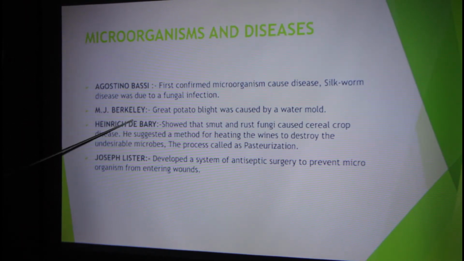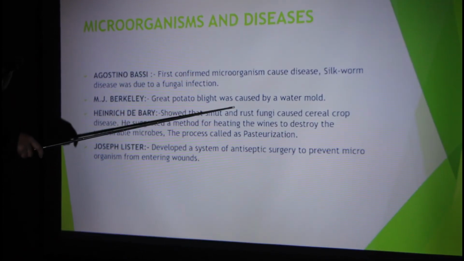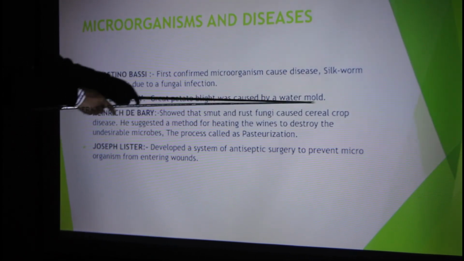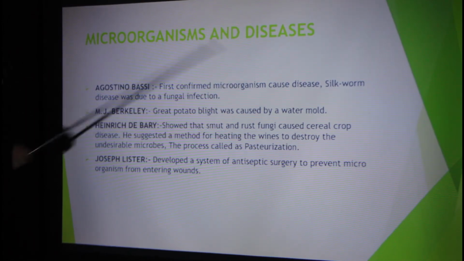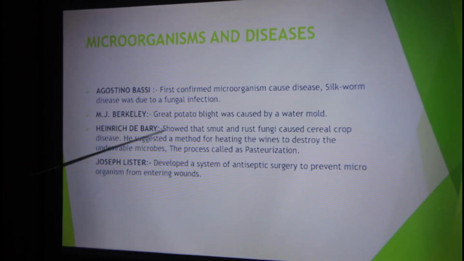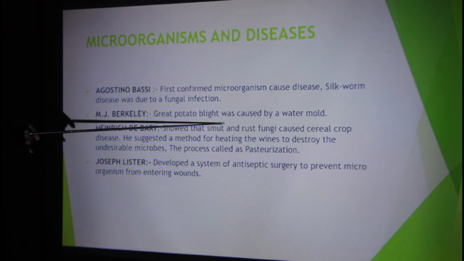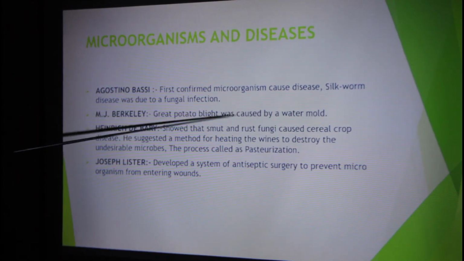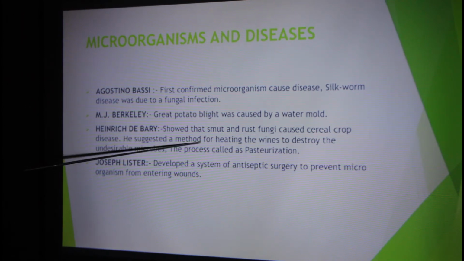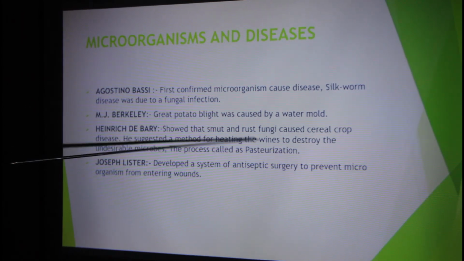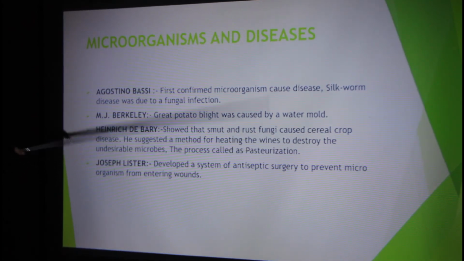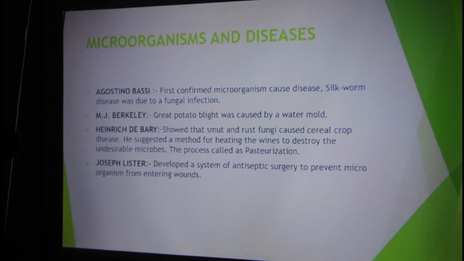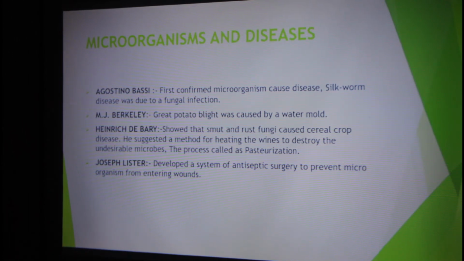Sir M.J. Barclay found that the great potato blight disease was caused by a water mold. Sir Heinrich D. Barry showed that smut and rust fungi caused cereal crop disease. He suggested a method for heating the wines to destroy the undesirable microbes. The process is called pasteurization. It is like heating wines for longer times so that there is no chance of microbial growth.